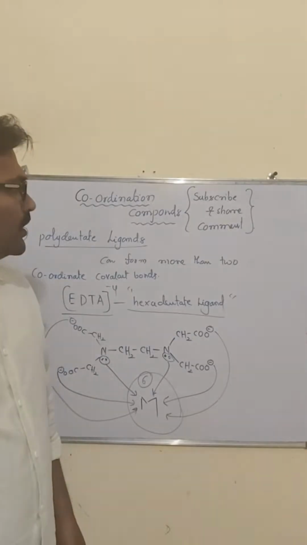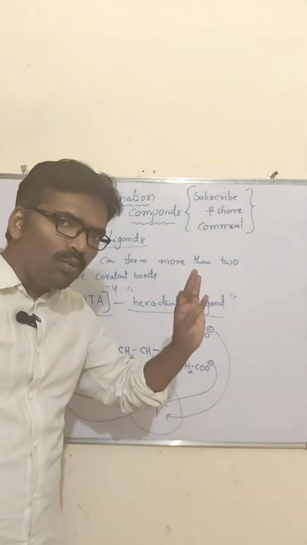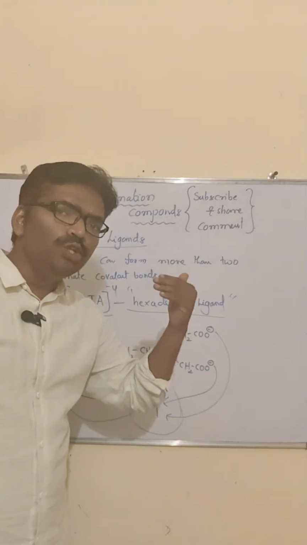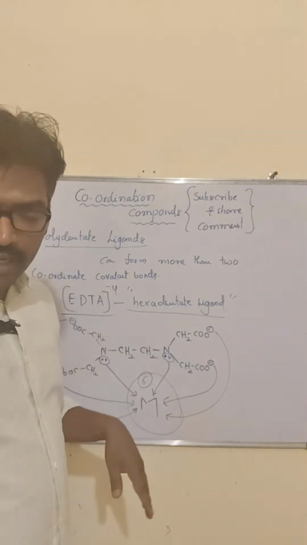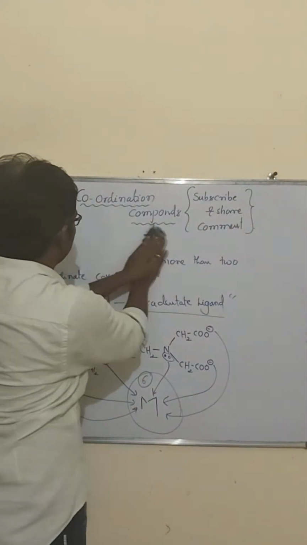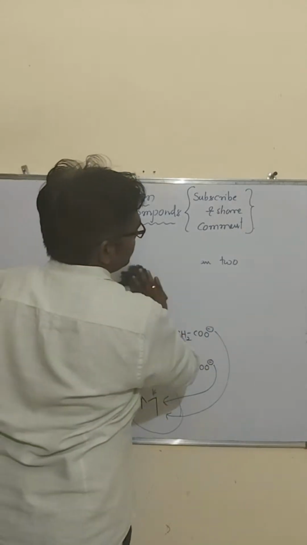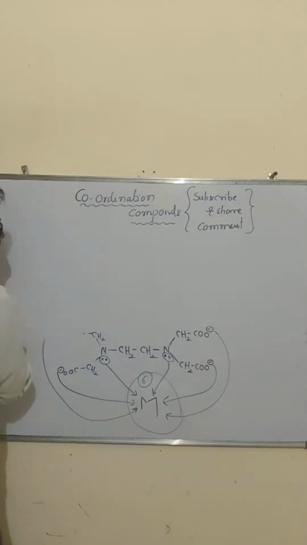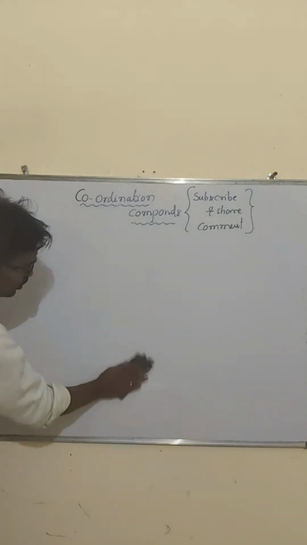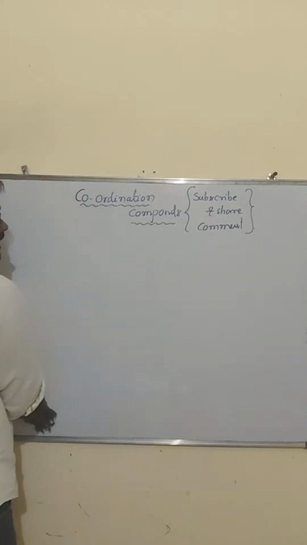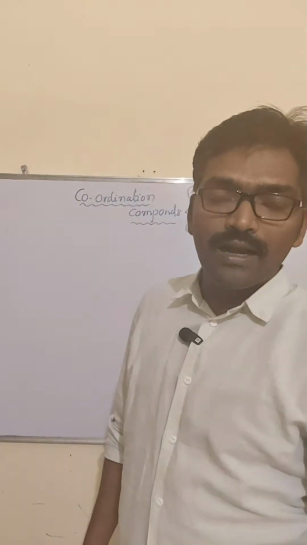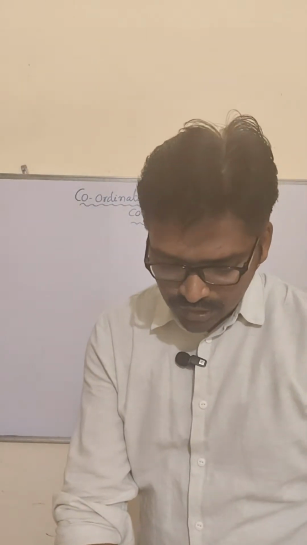So like this will be there. Now I will mention some of the monodentate ligands, negative, positive, as well as neutral ligands, including their names. Observe it carefully, my dear students. Follow the coordination compounds, all of you. They will ask questions based on it: which is a monodentate ligand, which is bidentate, which is polydentate, which is hexadentate.